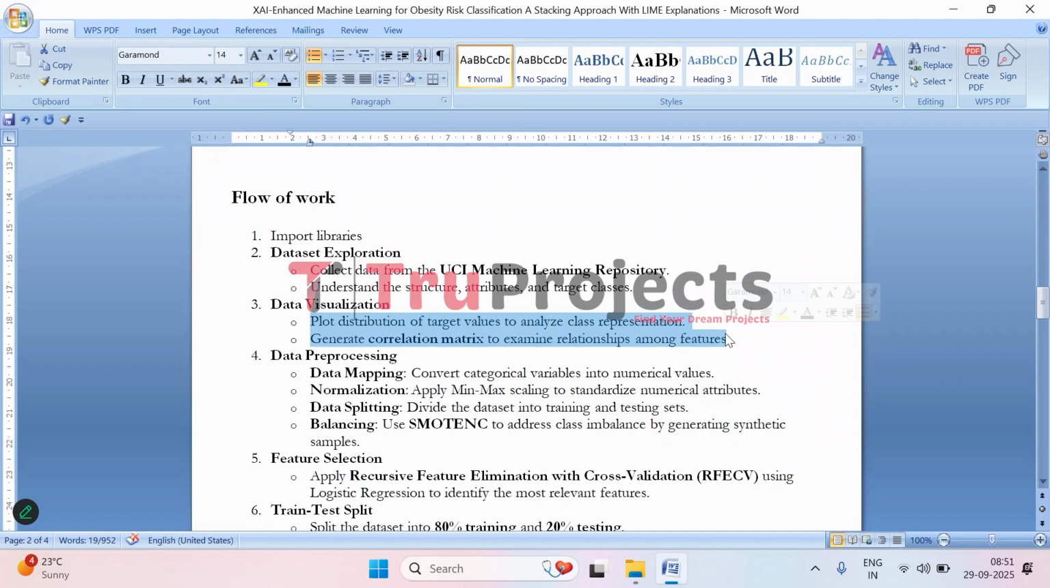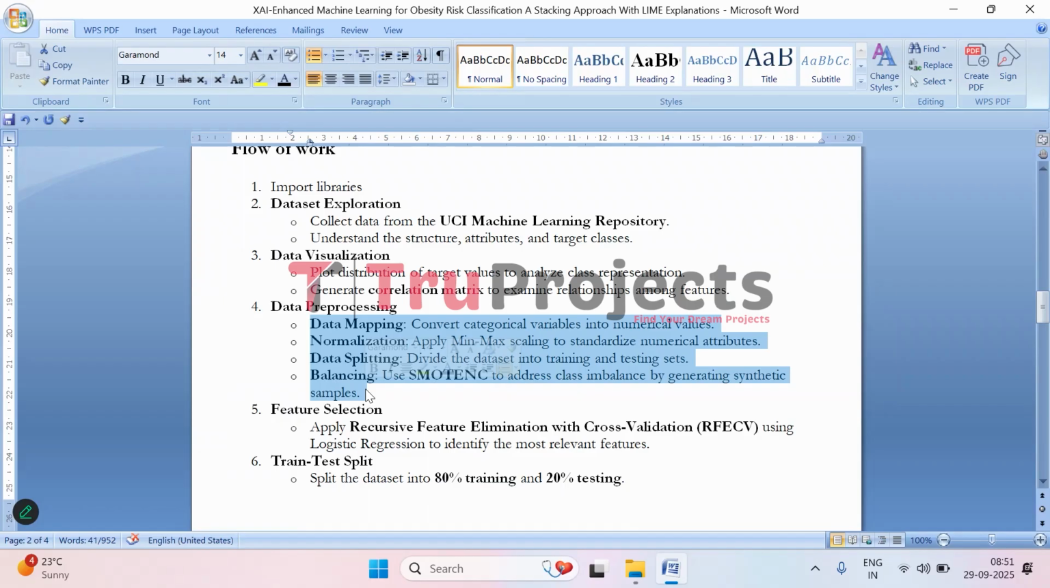Then we have data visualization. So here we visualize the data to get a better understanding of it. First, we look at the distribution of the target classes to see if some classes have more examples than the others. Then we create a correlation matrix to see how different features are related to each other. Then comes data pre-processing. So at this stage, before feeding the data into models, we need to clean it and prepare it. So we do data mapping, which converts categorical features like gender or diet habits into numerical values. Then comes normalization. So here we scale the numerical features using min-max scaling, so all values are in a similar range.